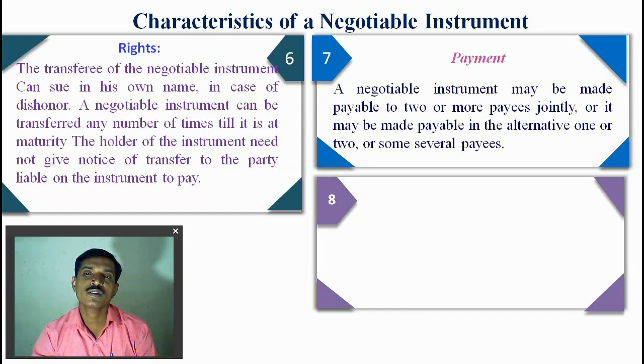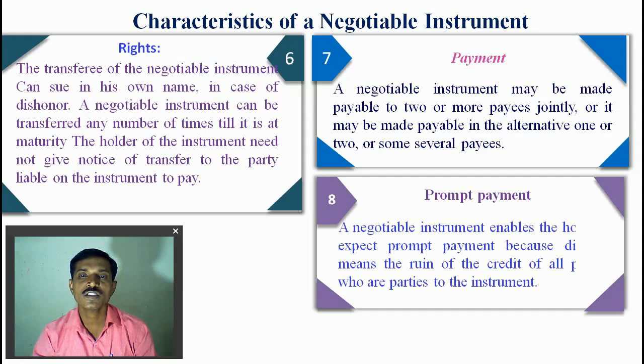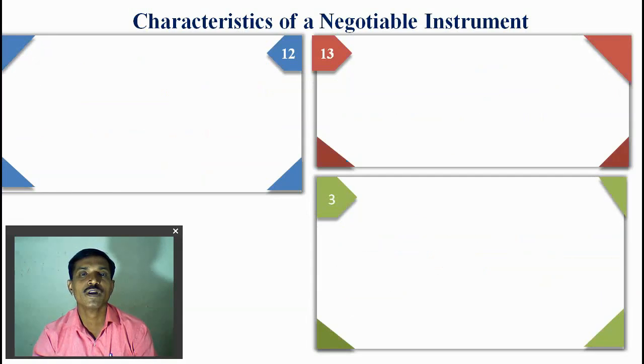A negotiable instrument can be made payable to two or more payees jointly. There are two or more parties to the payment, and so it is made for the payment. Next is prompt payment. A negotiable instrument enables the holder to expect prompt payment, because dishonor means the ruin of the credit of all persons who are parties to the instrument. So it is made for prompt payment.